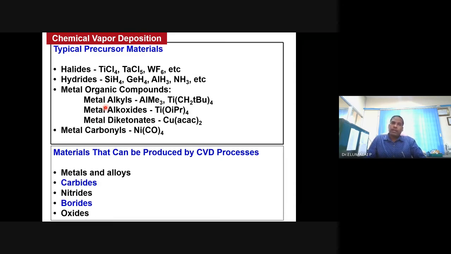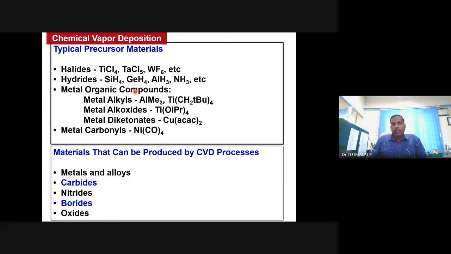What are the starting materials you can take? Halides, hydrides, metal organic compounds, and carbonyls are typically used as starting materials. From these starting materials, it is possible to make metals, metal alloys, carbides, nitrides, borides, oxides, preferably in the form of a nanofilm or thin film.